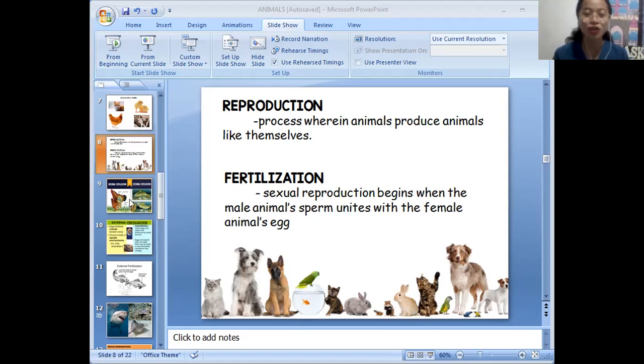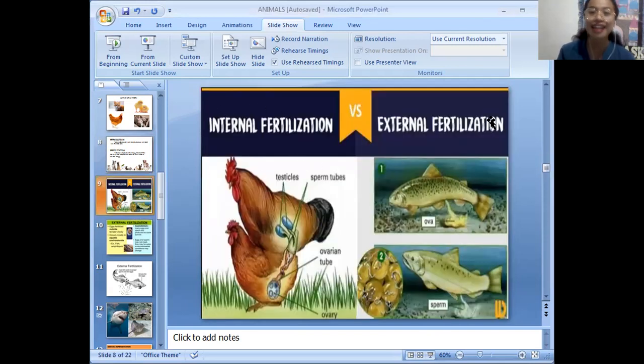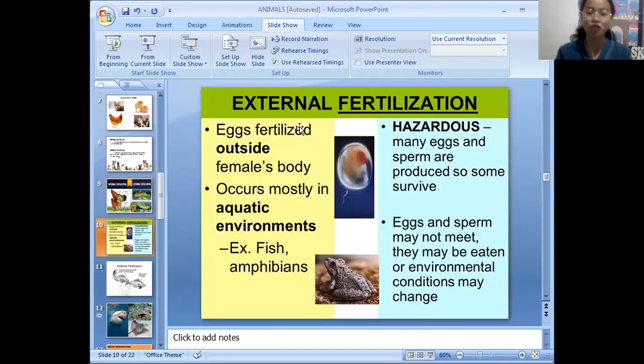Okay. So there are two kinds of fertilization. As you can see there, it's the internal and the external fertilization. By just observing from these pictures, grade 5, what do you think is the difference between the two? Okay, so let's talk about the external. So first, let's have the external. When we say external, it is outside of the body. Meaning eggs fertilize outside the female's body. It occurs mostly in aquatic environments like fish or amphibians.